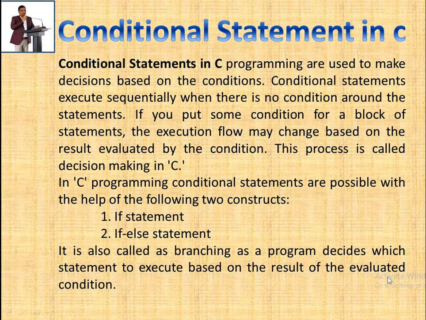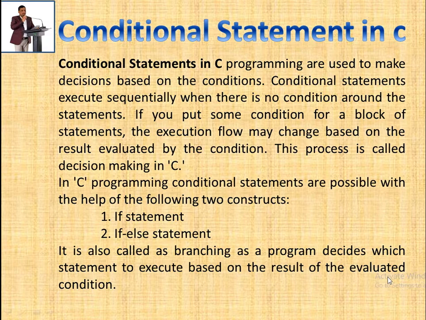So in C programming, conditional statements are possible with the help of two constructs, and those are the if statement and the if else statement. It is also called branching, as the program decides which statement is executed based on the result of the evaluated condition.